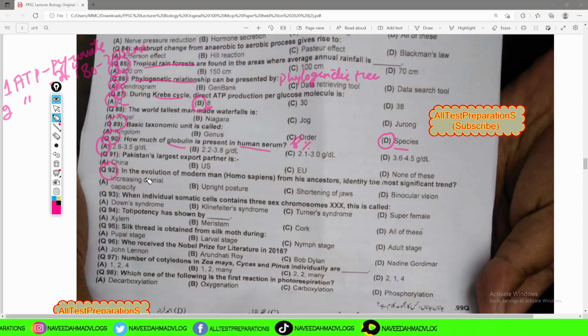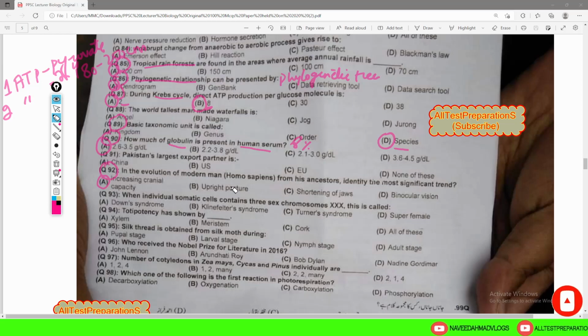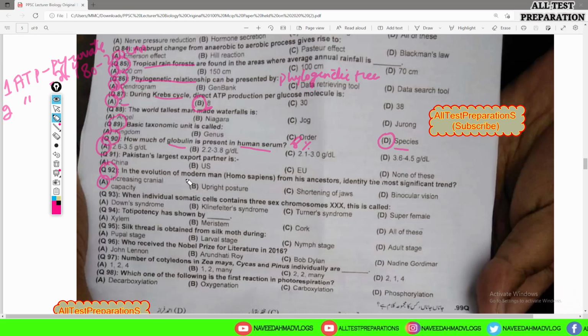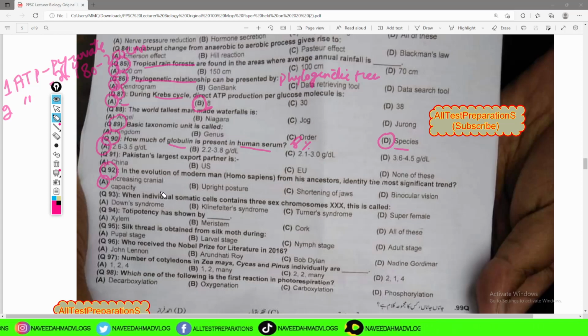MCQ number 92 is: in the evolution of modern man Homo sapiens from his ancestors, identify the most significant trend. So the most significant trend is increasing cranial capacity. This is the trend in the evolution of modern man, or in the evolution of Homo sapiens. The cranial capacity of man is twice as compared to other primates like monkeys and chimpanzees. So the cranial capacity is 2 times greater than that.